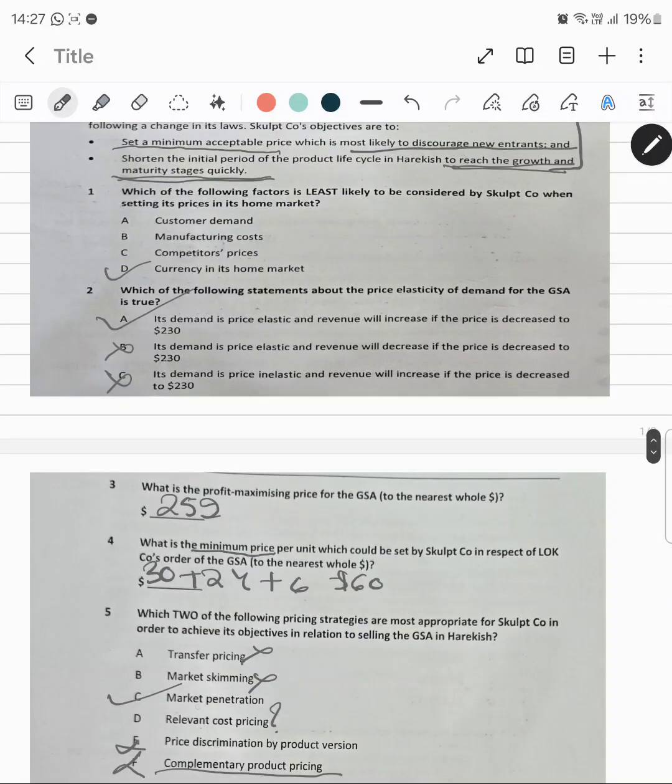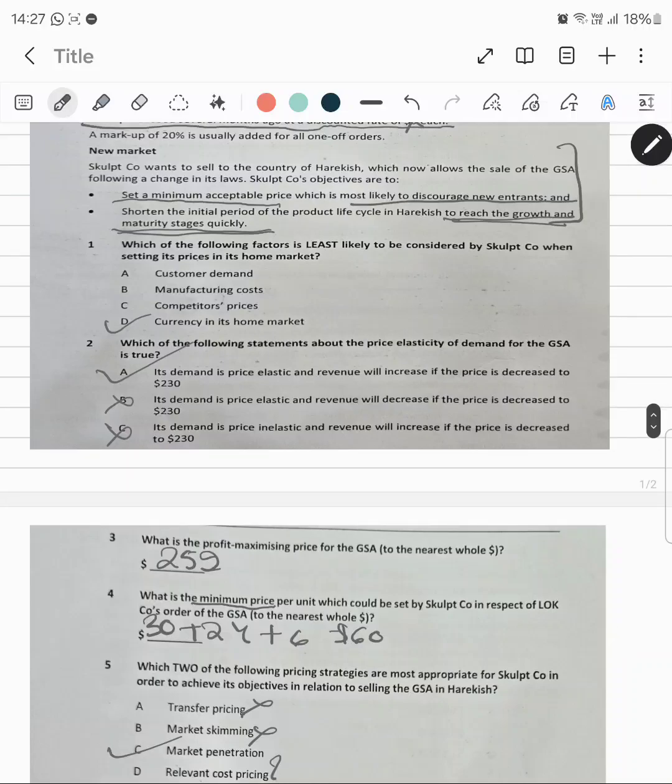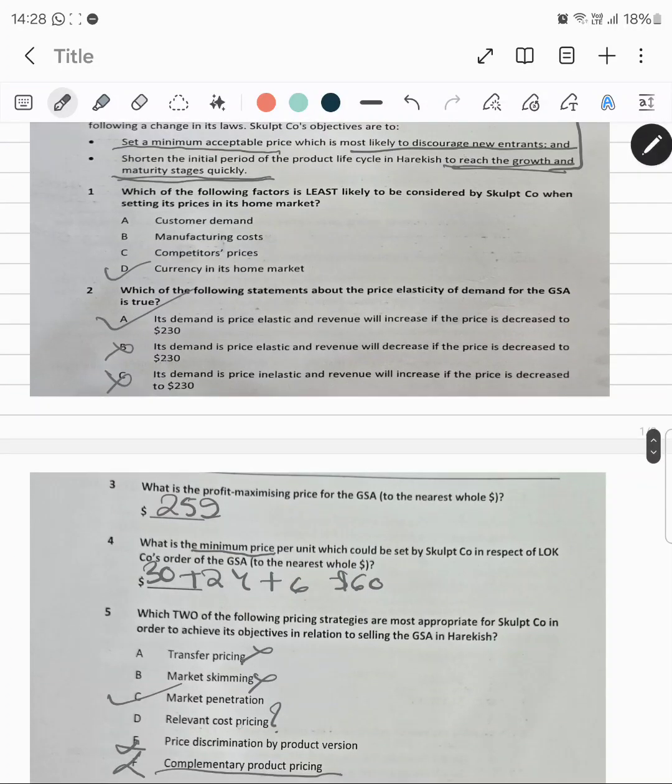Now I have market penetration for sure, and for relevant cost, I said that we are supposed to set up the minimum acceptable price, but it might or might not discourage new entrants. Since I had to choose two options, one is for sure, and relevant cost pricing can be another option, because it falls very close to the parameters which have been given, because relevant cost is setting up a minimum acceptable price, minimum cost.